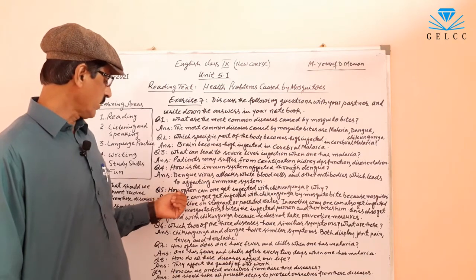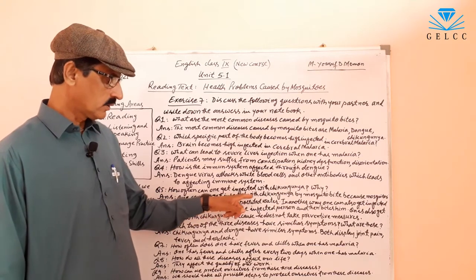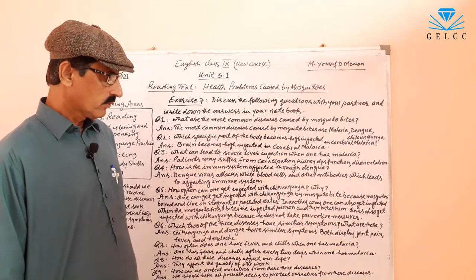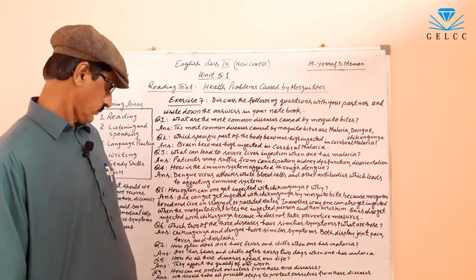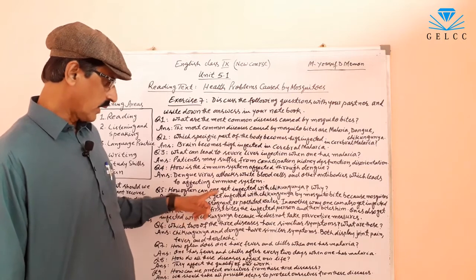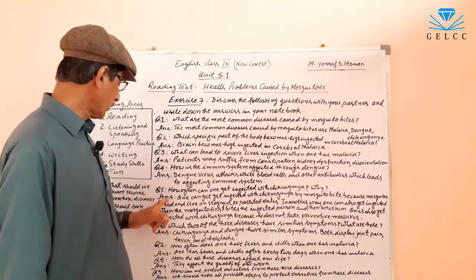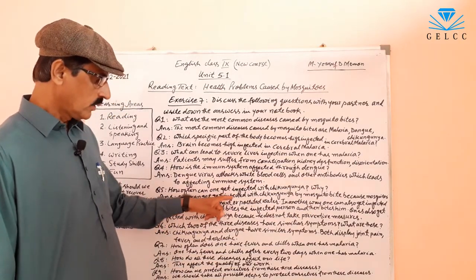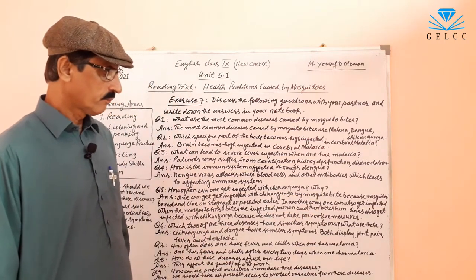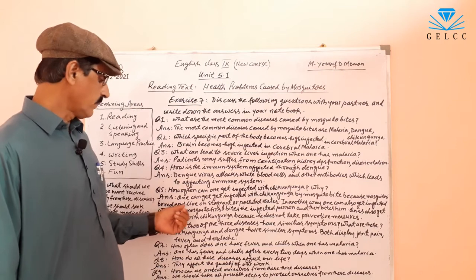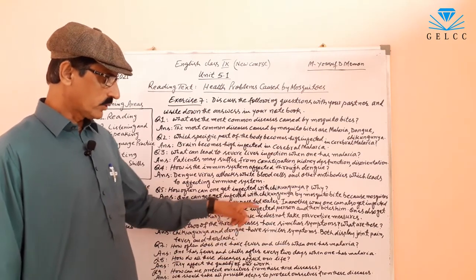Now, question number 5. How often can one get infected with chikungunya by mosquito? The answer of this question is one can get infected with chikungunya by mosquito bite, because mosquitoes breed and live on stagnant or polluted water.